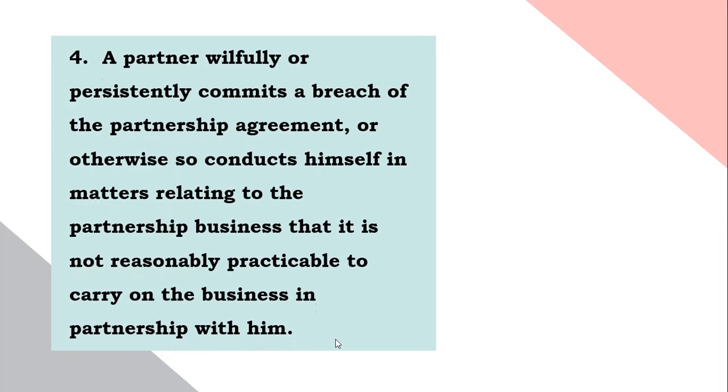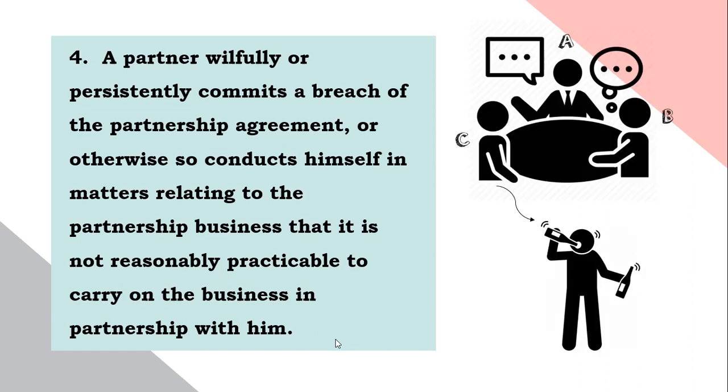Next is whenever a partner willfully or persistently commits a breach of the partnership agreement or otherwise so conducts himself in matters relating to the partnership business that it is not reasonably practicable to carry on the business in partnership with him. So, for example, A, B, and C formed the ABC partnership.